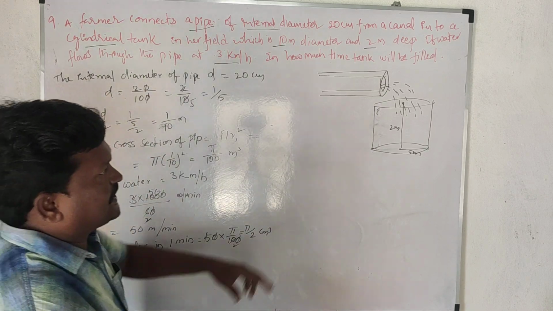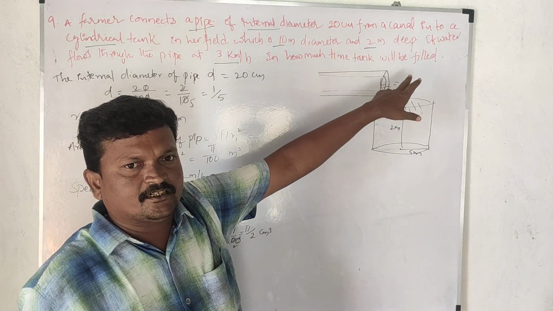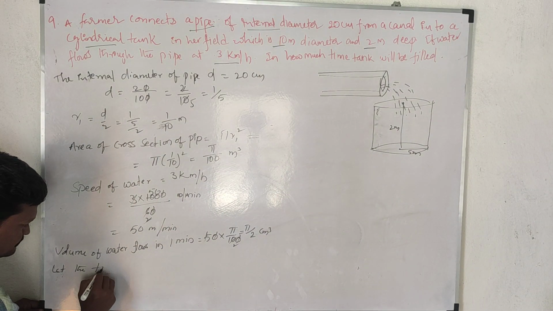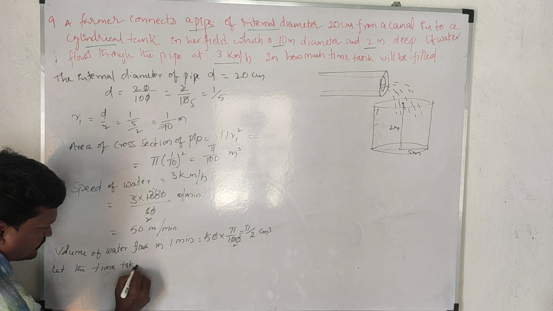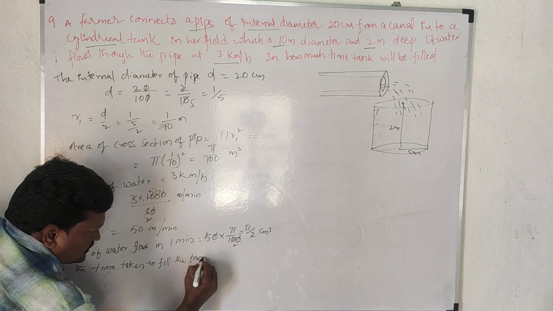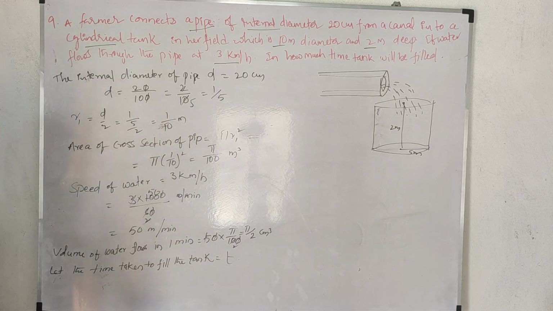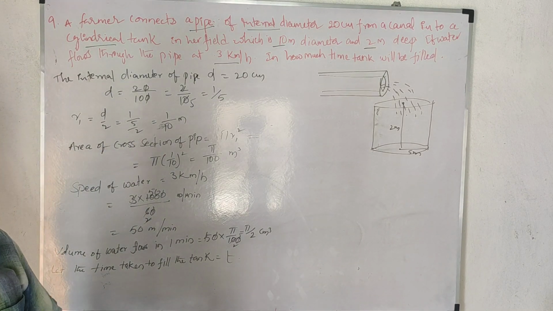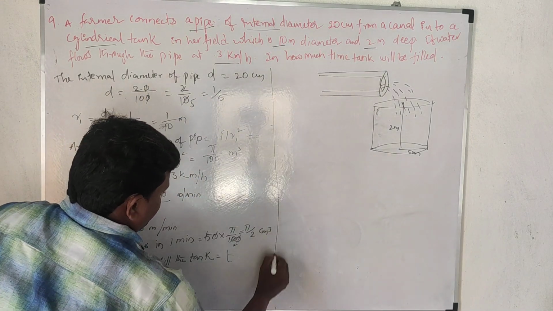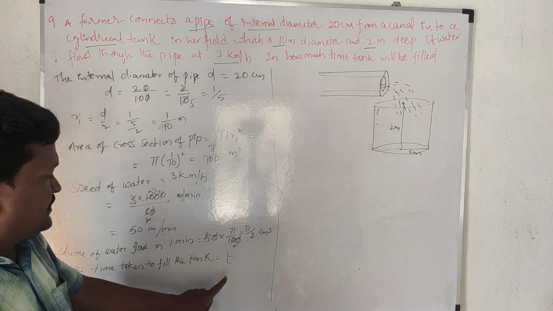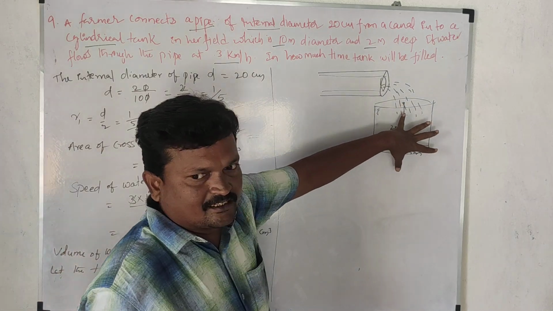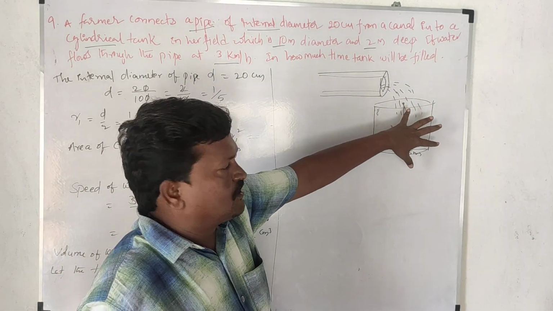So we have to find the time taken to fill the tank. Let the time taken to fill the tank be t. In t time this pipe will fill this tank, meaning the volume of the cylinder.